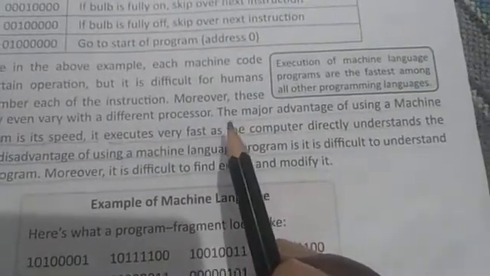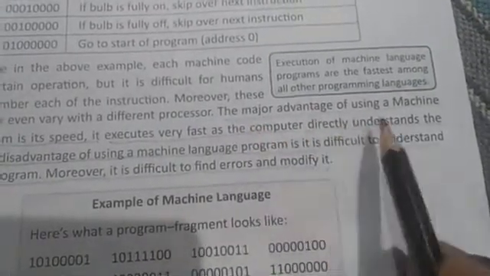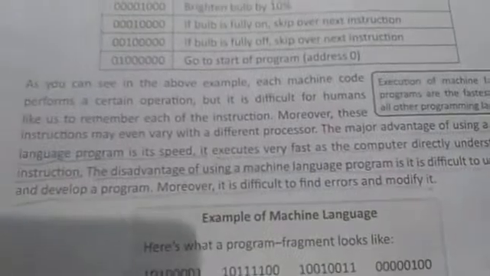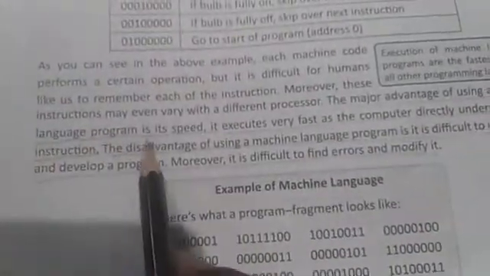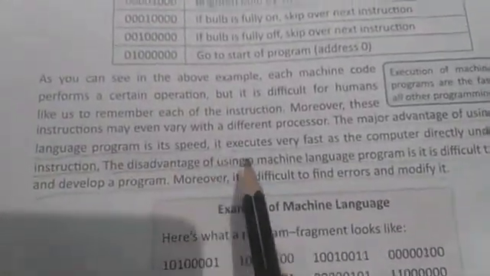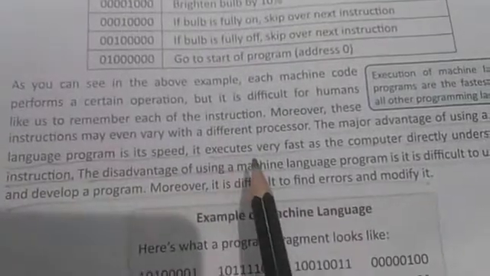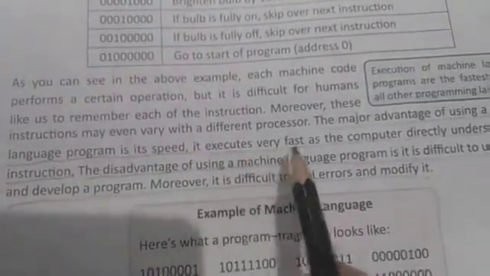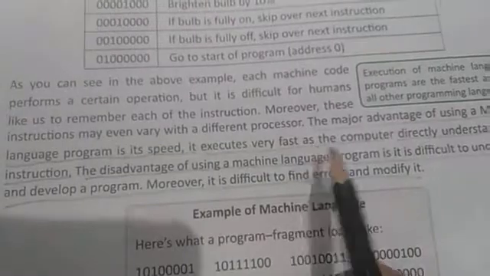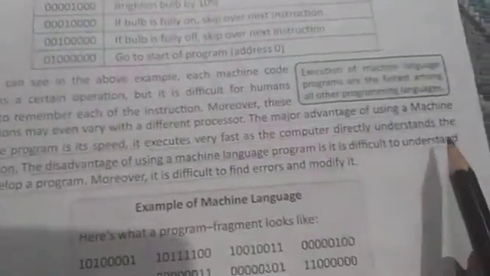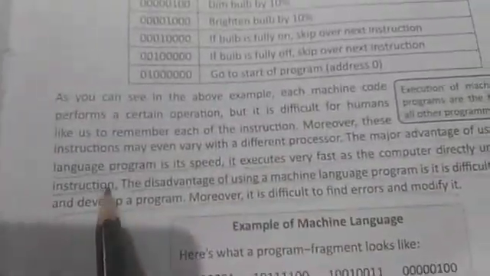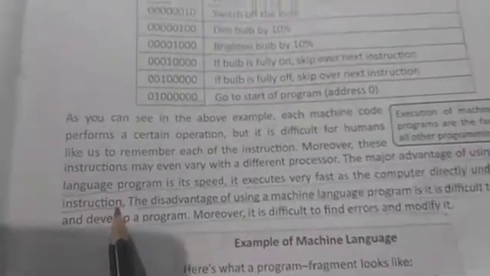This is the advantage: the major advantage of using a machine language program is its speed. It executes very fast as the computer directly understands the instructions, because this is machine dependent.